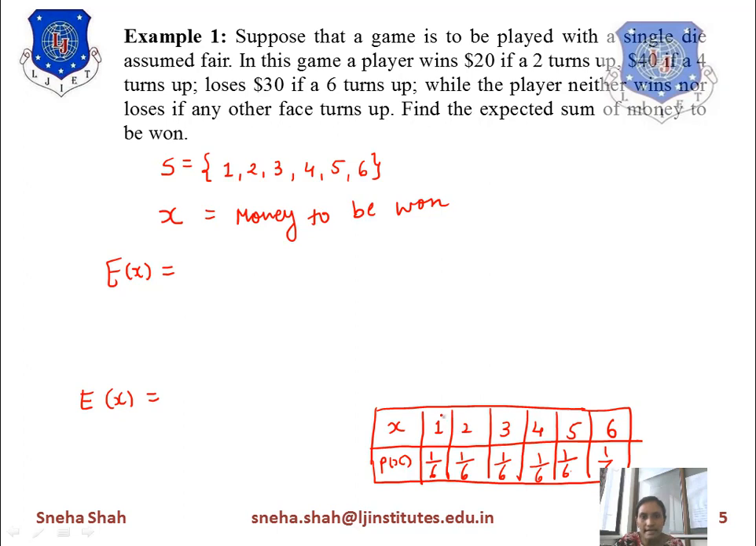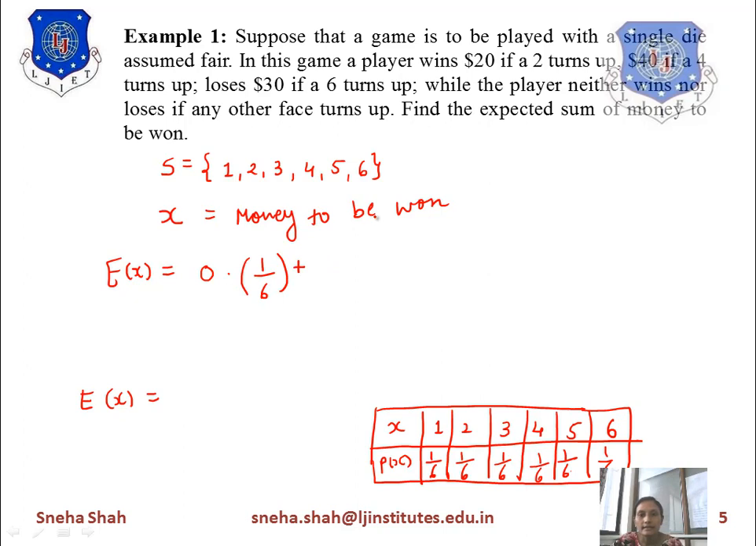So in this die, if output 1 turns up, there is neither win nor loss. It means with 1 its value equals 0, neither win nor lose. So its output equals 0 into 1, where 1 means its probability is 1 by 6. So over here I will write down 1 by 6, plus